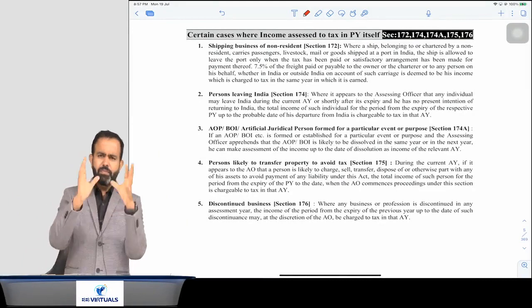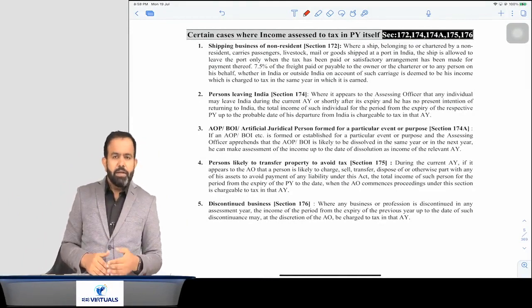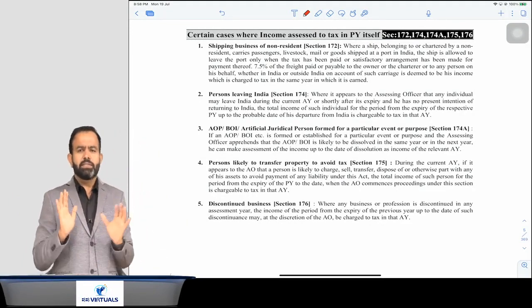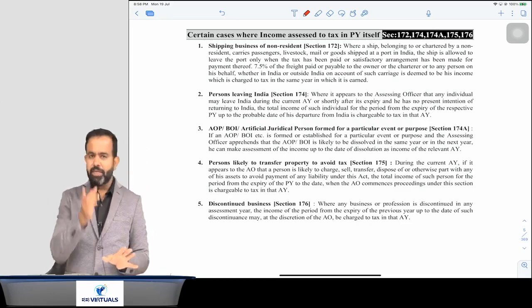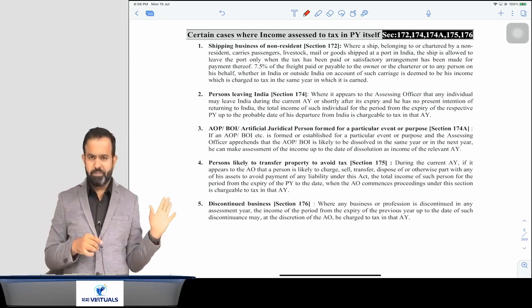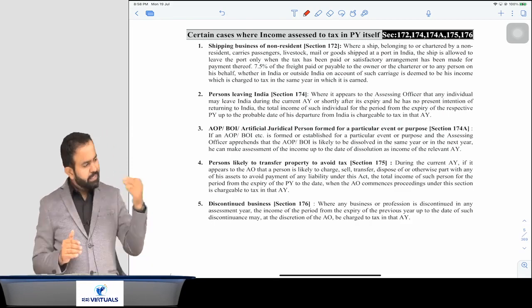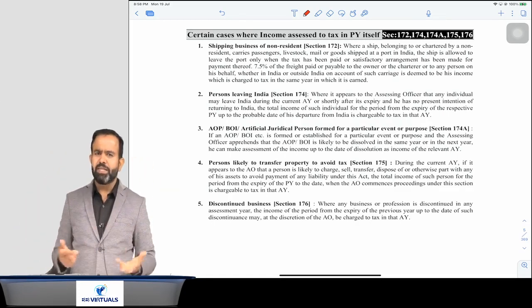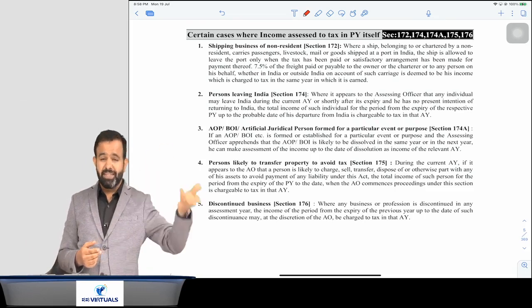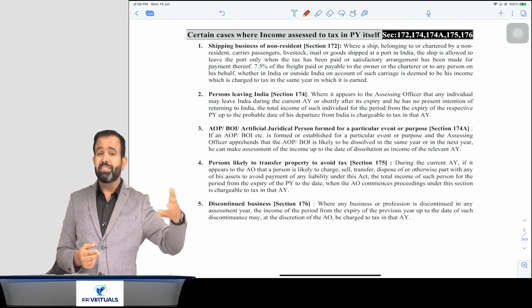Okay. Normally, whatever income you earn in the previous year is going to be taxed in the assessment year. So whatever income you have earned in the previous year, that income is going to be taxable in the assessment year. Means in the assessment year you have to pay the taxes, you have to file the return.